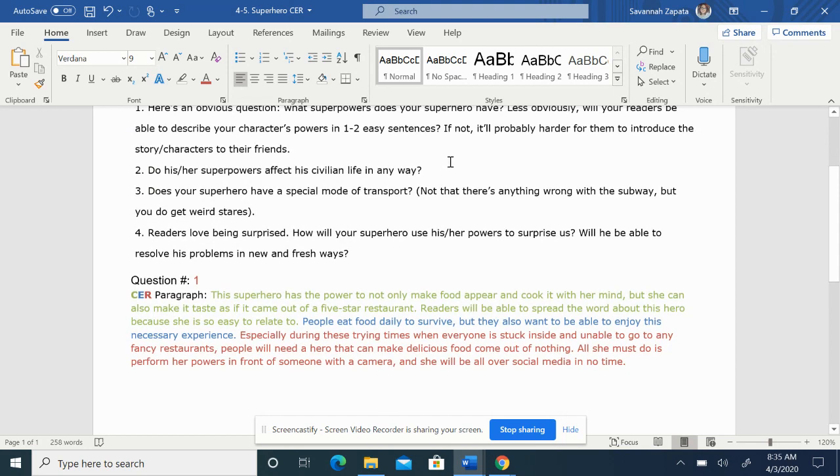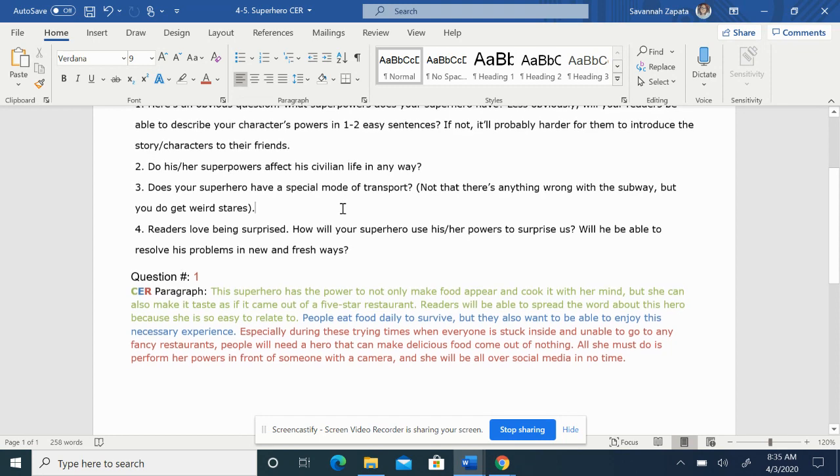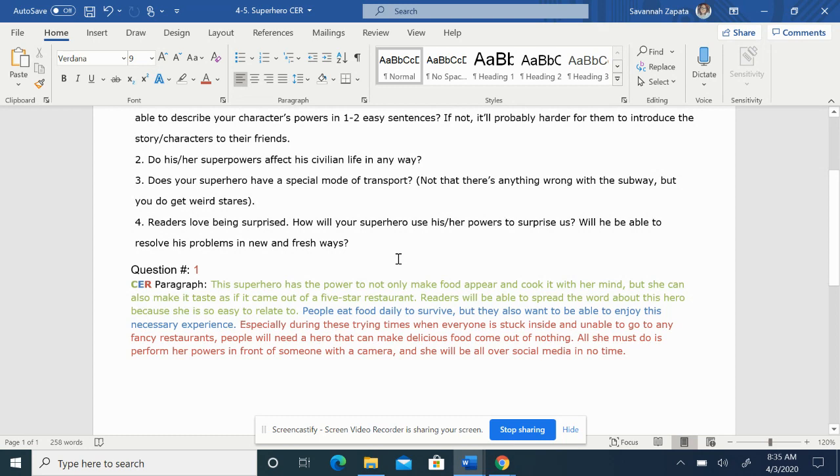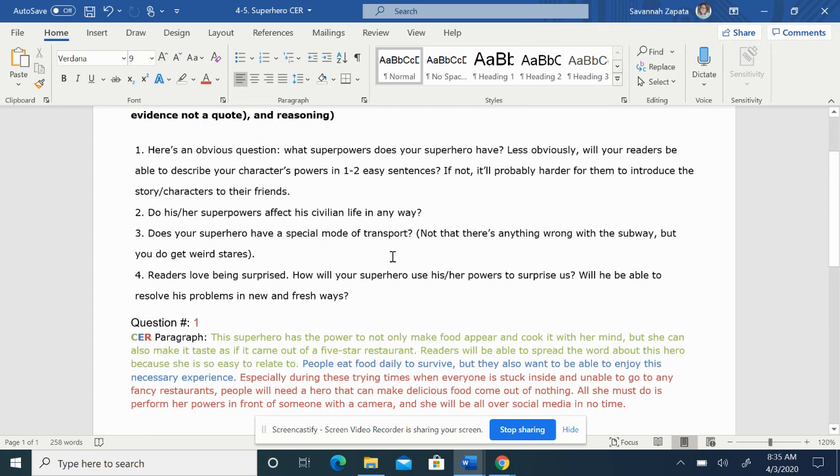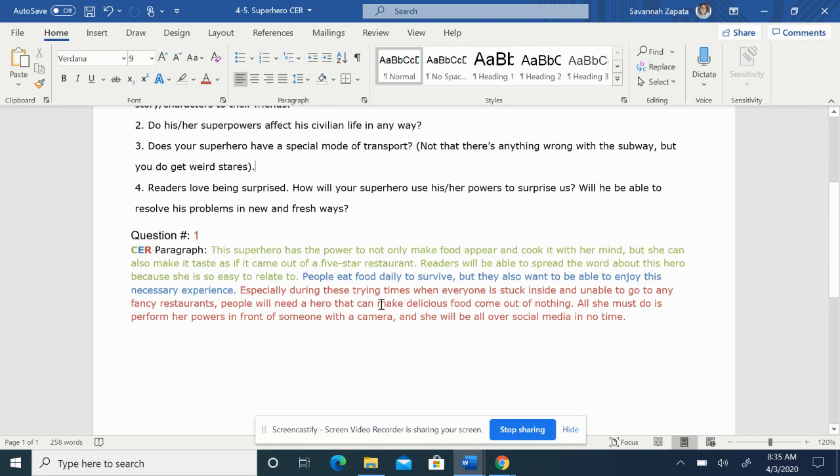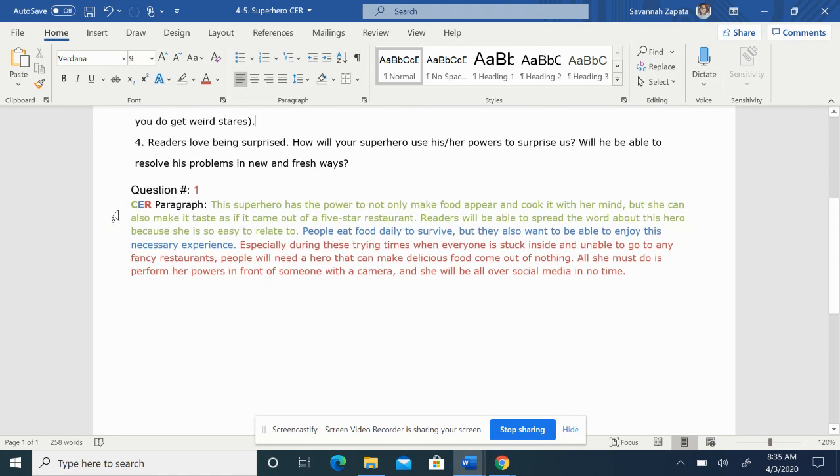You could also choose, do their powers affect their civilian life in any way? Or number 3, does your superhero have a special mode of transportation? Number 4, how will your superhero use his powers to surprise us? So you could choose one of those other questions, but I did number 1 as an example. So remember, CER is claim, evidence, reasoning, and you don't have to color code it. I did it to help you understand my example better.